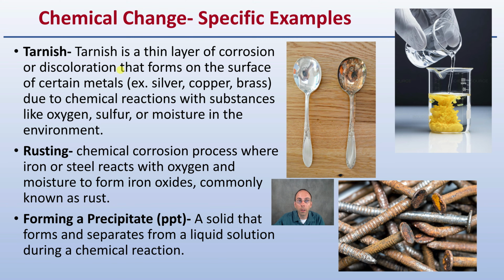Well, tarnishing. Tarnishing is a thin layer of corrosion or discoloration that forms on the surface of certain metals, silver and copper and brass being examples, due to chemical reactions with substances like oxygen, sulfur, or moisture in the environment. You can see here a tarnished spoon as an example. We then get down here to rusting, which is a chemical corrosion process where iron or steel reacts with oxygen and moisture to form iron oxides, commonly known as rust. So if you leave these outside for an extended period of time, a lot of times you'll get rusty nails.